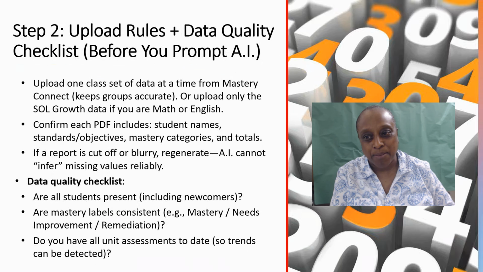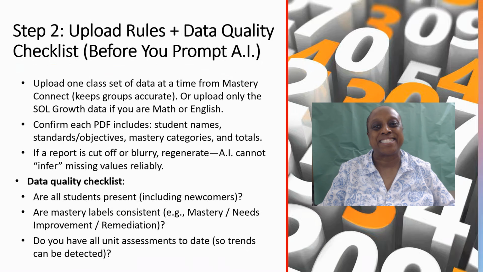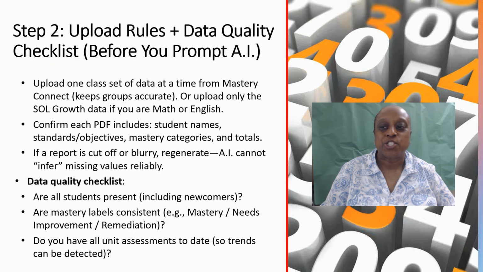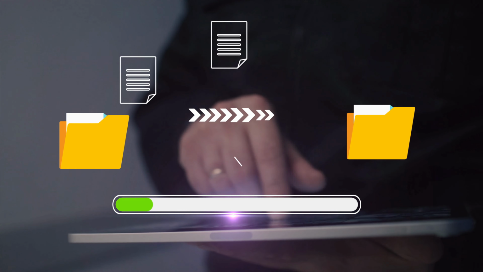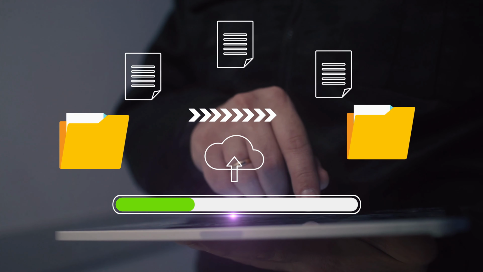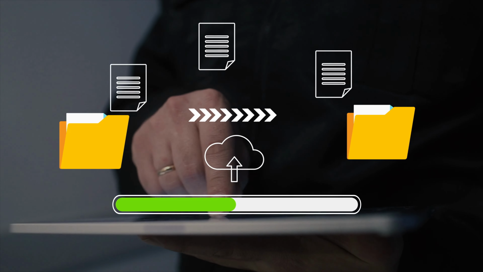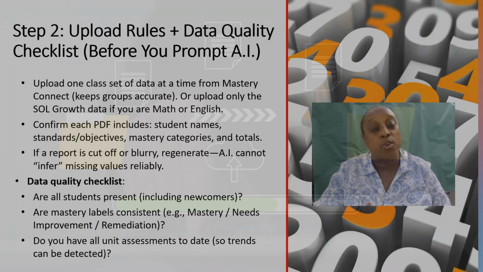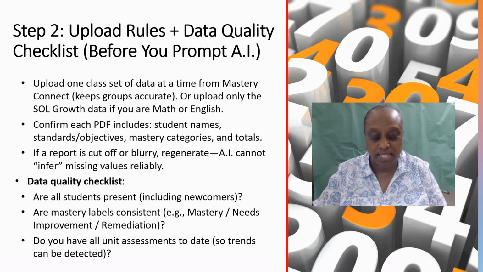So it says step two, upload rules and data quality checklist. When we download those items, those reports that we need, we're going to take a look at those and then place them right inside of ChatGPT.